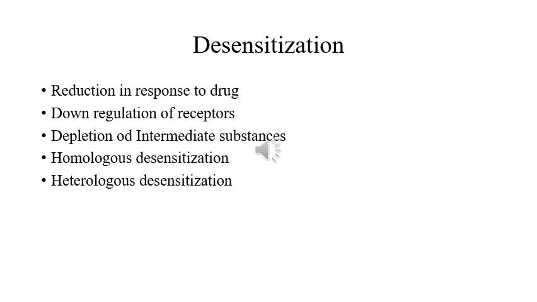So heterologous desensitization is often seen when different receptors produce the same type of effect. It is a little bit complex. Let us understand it with an example of different receptors which are producing the same effect using the same signaling pathway. It means that there are a number of different drugs acting on different receptors, but the effect of those receptors is the same and they are using the same signaling pathway.